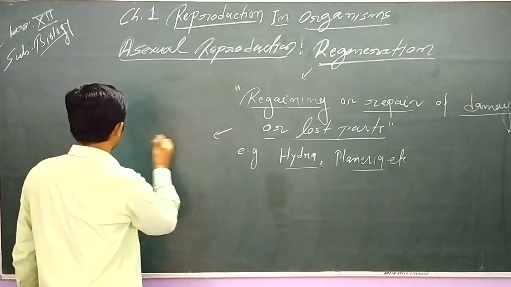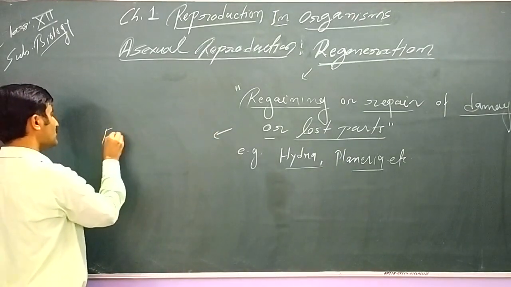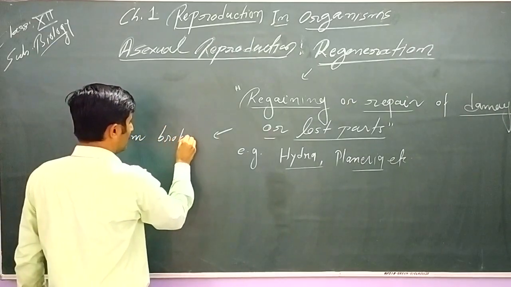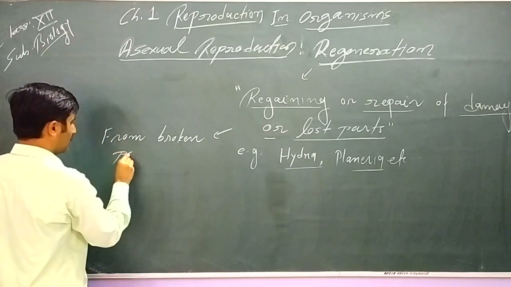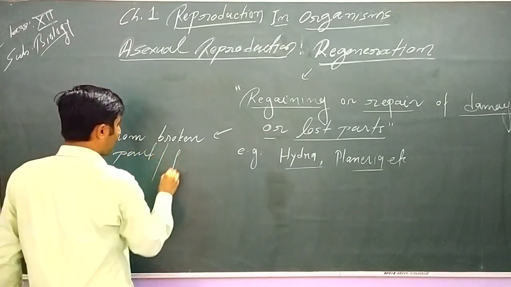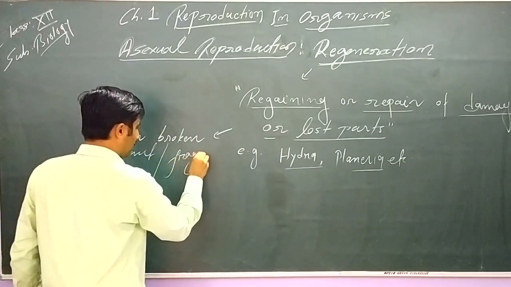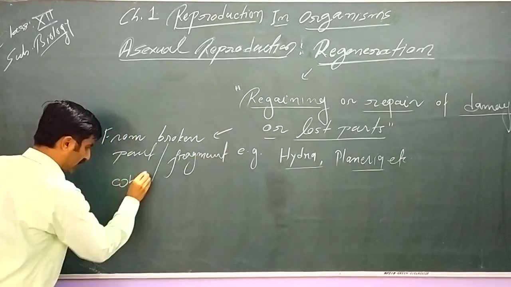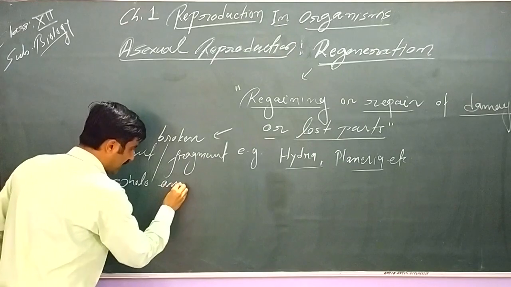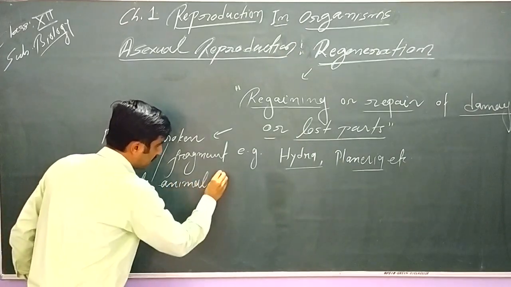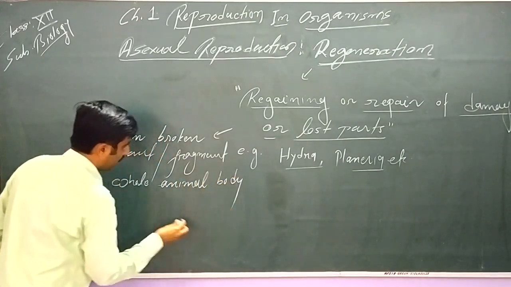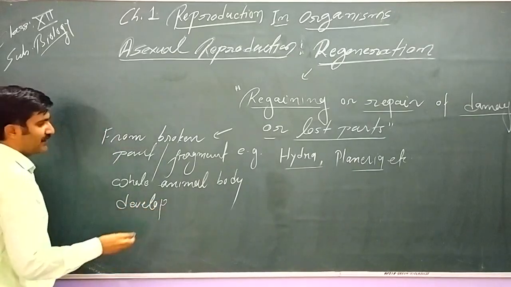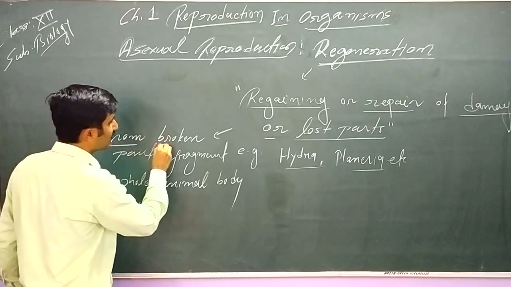So from a broken part or fragment, if the whole animal body develops, then only it can be considered a method of reproduction.